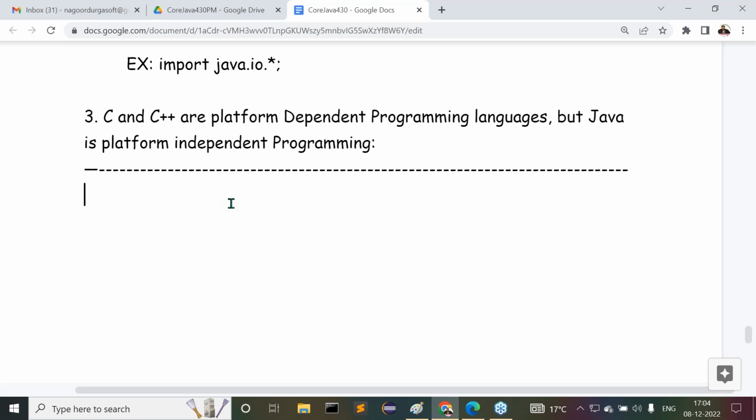We have to understand this point clearly. All of you observe carefully.